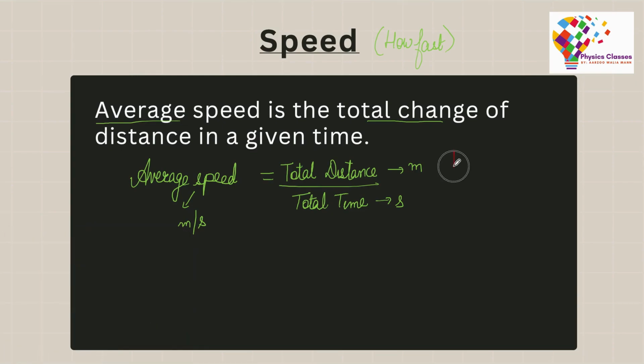Also, speed is a scalar quantity, so again there is no direction associated with it. Now this is for the average speed. But sometimes we would want to calculate the instantaneous speed. For that, you will have to take the derivative of position with respect to time. Another way to write the same thing is the integration of v dt by dt.